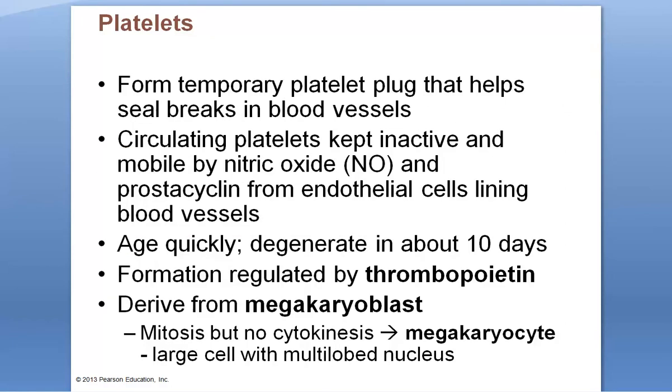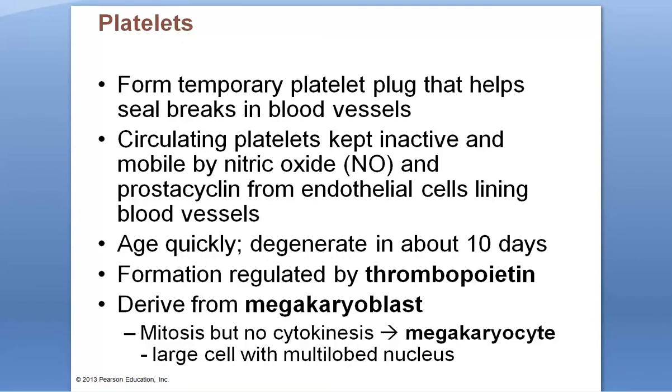Normally, if clotting isn't necessary or there aren't damaged tissues or damaged vessels, the endothelial cells of the vessels release nitric oxide, NO, and prostacyclins. So NO and prostacyclin are released from healthy endothelial cells, the cells that line the blood vessels, and are a signal that the vessel should keep expanding or be involved in vasodilation and not get involved in the clotting process.